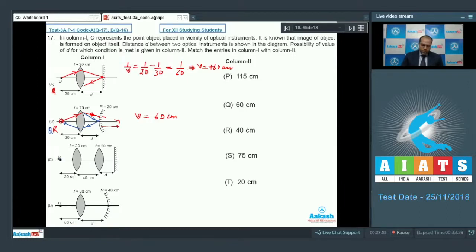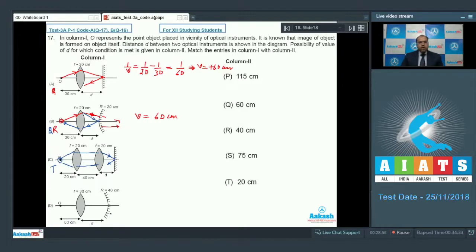Now the object is kept at the focus of the converging lens. So the rays get parallel after passing through this converging lens. And when it reaches this converging lens, the focal length of this lens is 20 cm. So the only possibility is that the ray goes in this direction, and after reflection it goes in this direction. So the value of D must be equal to 20 cm. So the correct matching for C is T. Let's check the entry D.